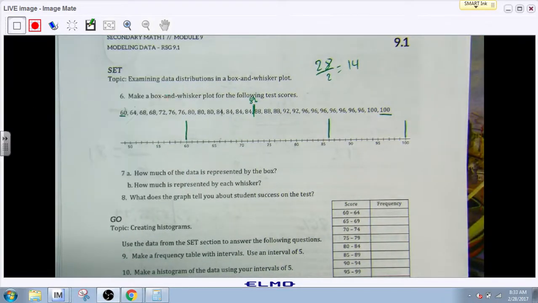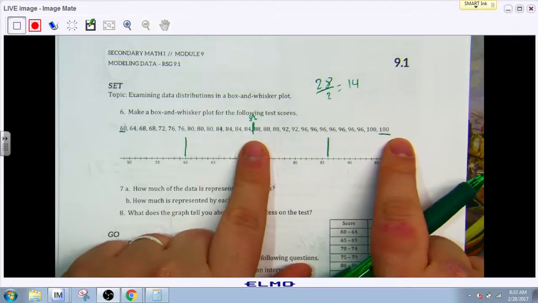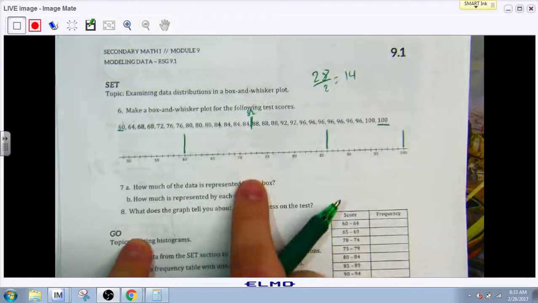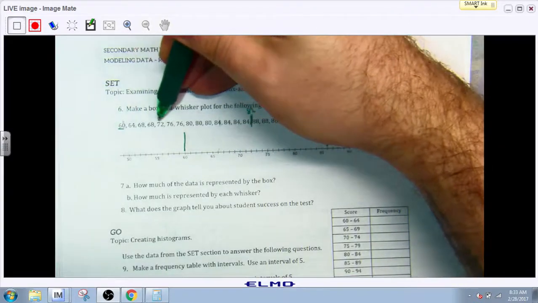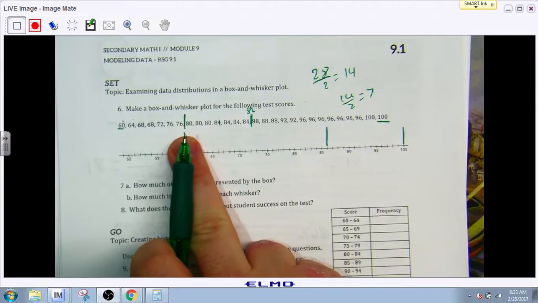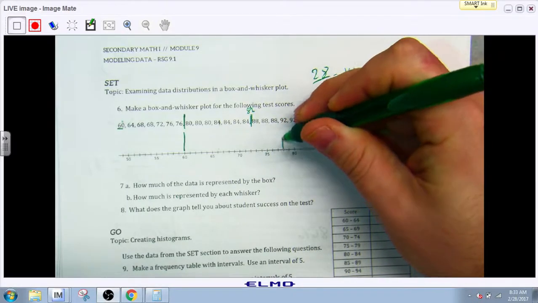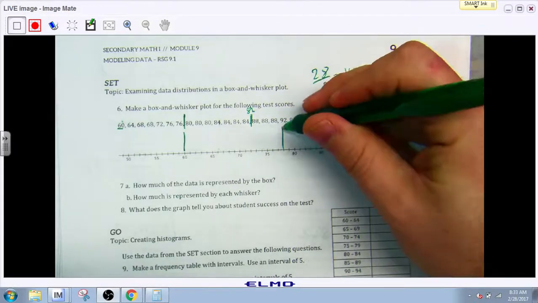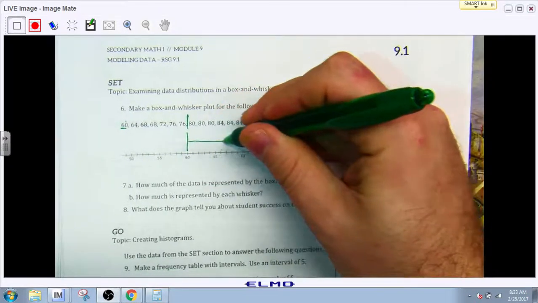All right, now we do the same thing. If this is 14 numbers on the first half and 14 numbers on the second half, to find my quartiles, I now have to do half of 14, which is 7. So I count 1, 2, 3, 4, 5, 6, 7. There it is. And so it's between 76 and 80. And I just know that that's going to be 78. So 75, 76, 77, 78. Here it is. So this is the end of my first quarter. So it looks something like this.